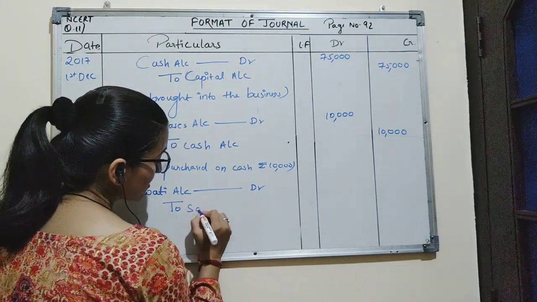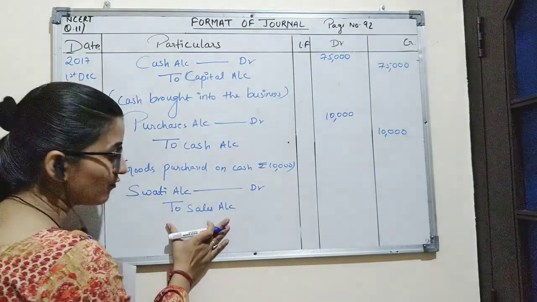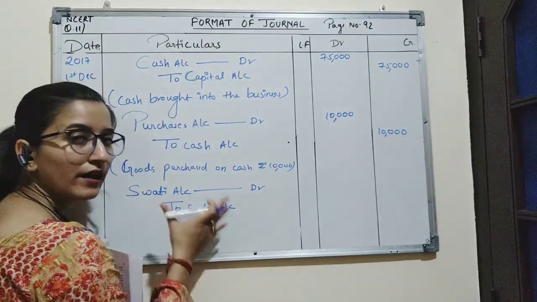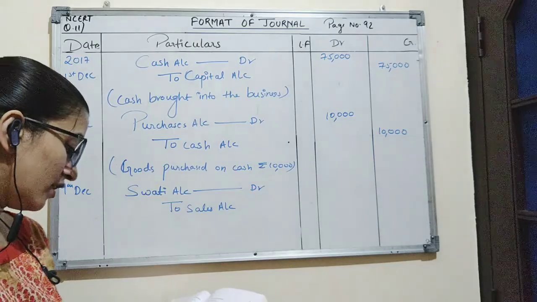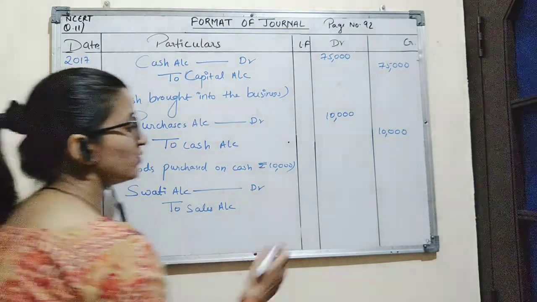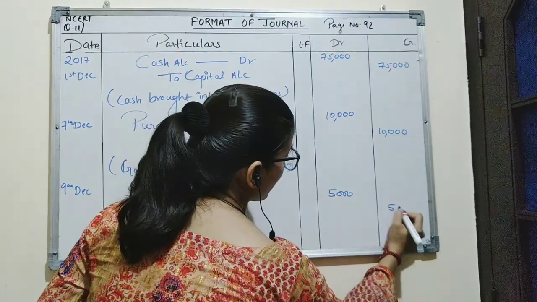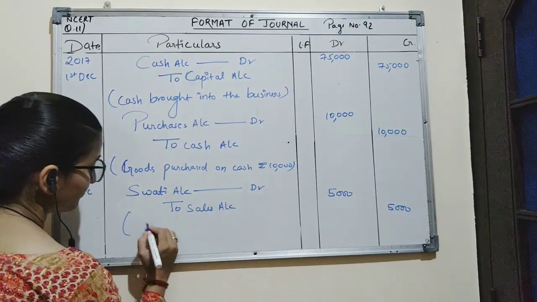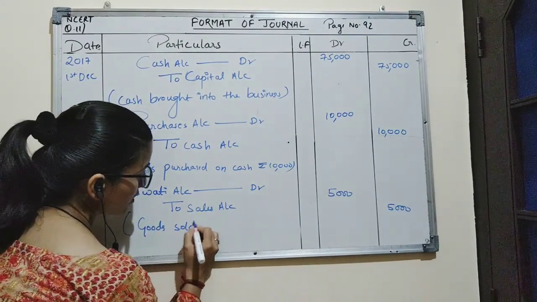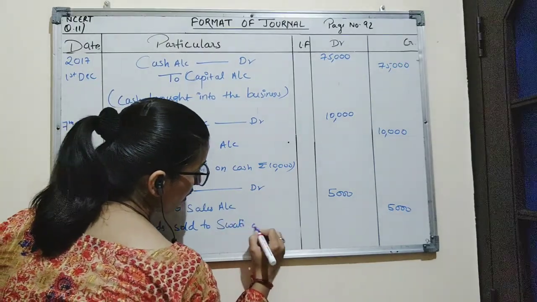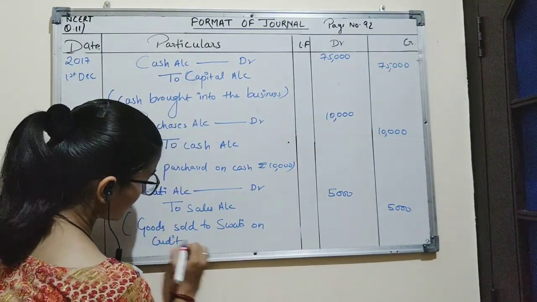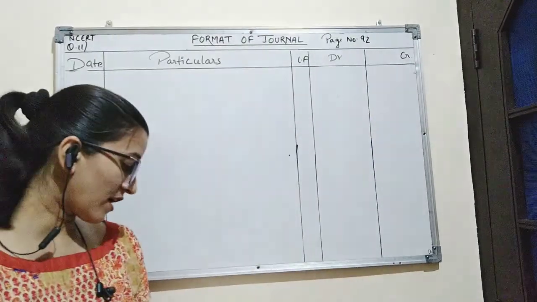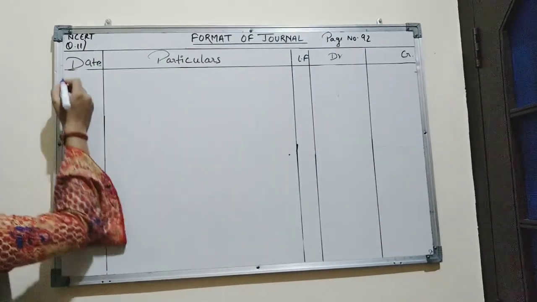And sales is an income for the business, and it is a nominal account. According to the nominal account rule, credit all income and gains of the company. So here goods have been sold to Swati for the amount 5,000. So we will mention this amount on debit and credit side. Narration for this transaction will be goods sold to Swati on credit, rupees 5,000. Now the fourth transaction is on date 12th December.